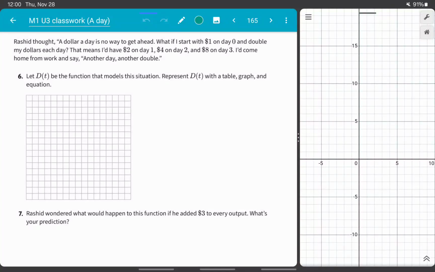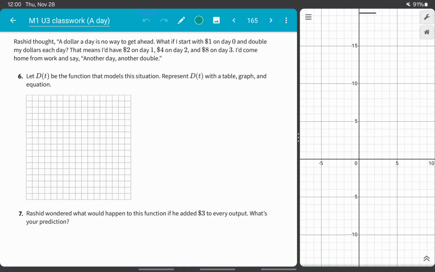Rashid thought $1 a day is no way to get ahead. What if I start with $1 on day 0 and double my dollars each day? That means I'd have $2 on day 1, $4 on day 2, and $8 on day 3. I'd come home from work and say, another day, another double.